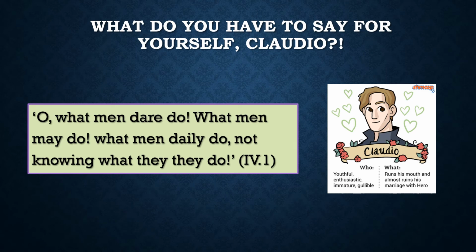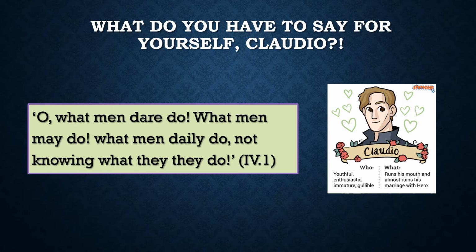And what do you have to say for yourself, Claudio? Well, Claudio's key line I find in this play comes in at Act 4, Scene 1, and he states, "Oh, what men dare do, what men may do, what men daily do, not knowing what they do." Clearly, this is a jumbled up kind of cohort of arguments, but it's also key to understanding the play, because do not forget, young Year 7s, that the language Shakespeare uses has to be taken with a pinch of salt.